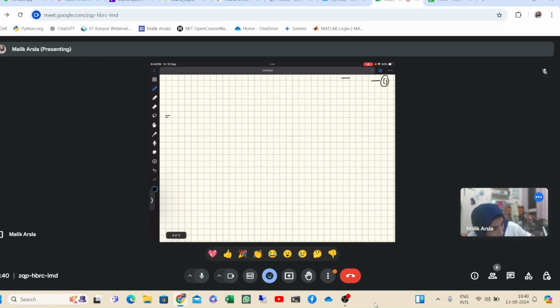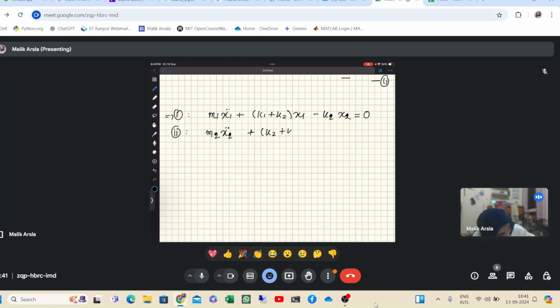The equation 1 is m1 x1 double dot plus k1 plus k2 into x1, then minus k2 x2 is equal to 0, and equation 2 is m2 x2 double dot, then plus k2 plus k3 into x2 and minus k2 x1. All of you have gotten the same equations?